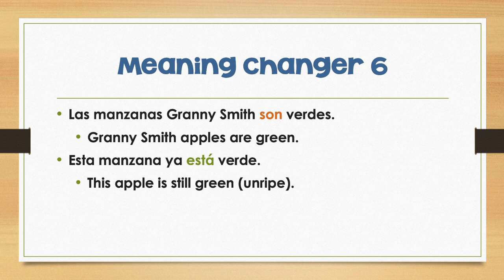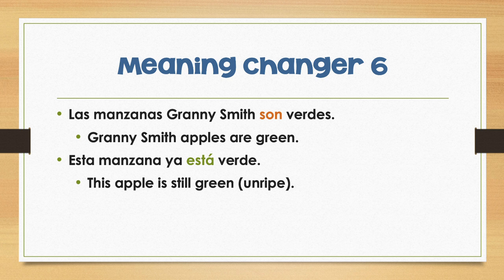Next, we have verde. Obviously, verde means green. When we're talking about produce, perhaps we're talking about grapes or apples or plantains. If we say es verde, that means it is of the green variety. Las uvas son verdes, they're green grapes. Las manzanas Granny Smith son verdes. Granny Smith apples are green. That's the type of variety that they are.